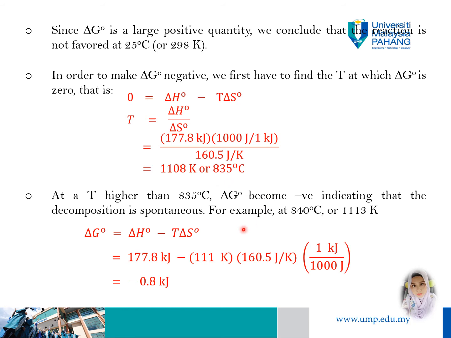For example, we choose 840 degrees Celsius and substitute in these equations. We find that delta G is negative 0.8 kilojoules at 840 degrees Celsius, or 1113 Kelvin, which makes the reaction spontaneous.